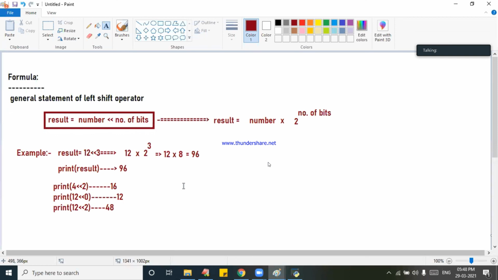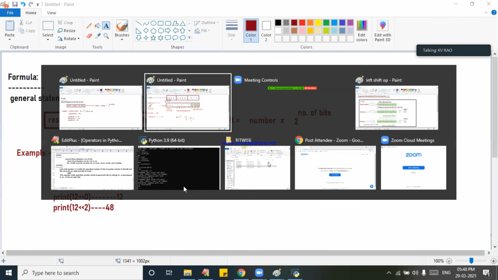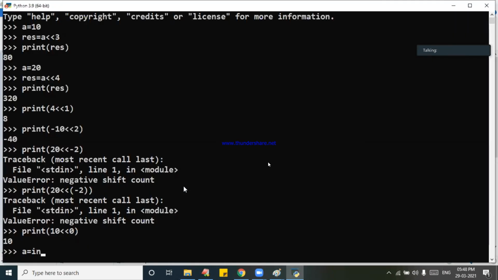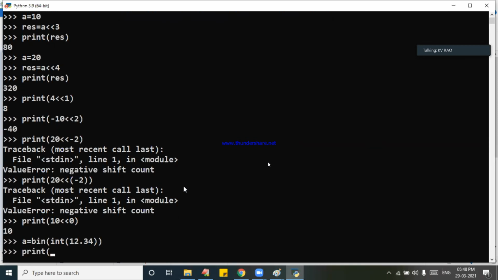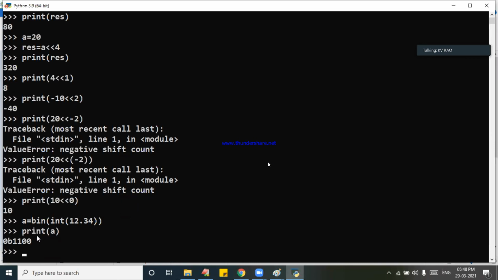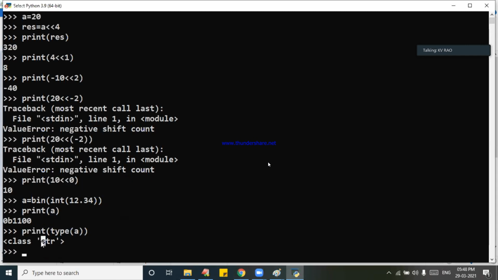Hari, what are you writing, ma? A is equal to, you see something you are getting? A is equal to bin of int of 12.34. Then it is coming. Why is it not coming? What is A? 12 will come, 12 in binary will come, that is 0b1100. And print the type of A. Type of A, you will not get any error. That is called what? STR, correct.